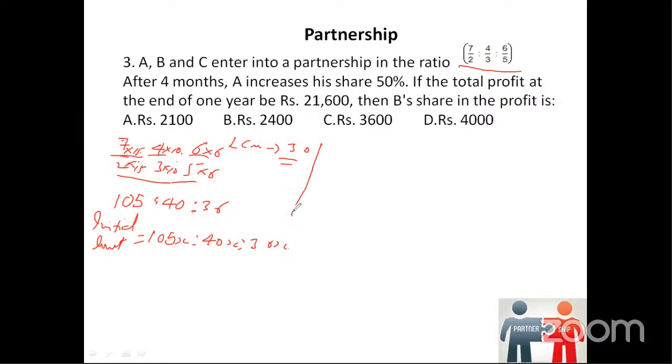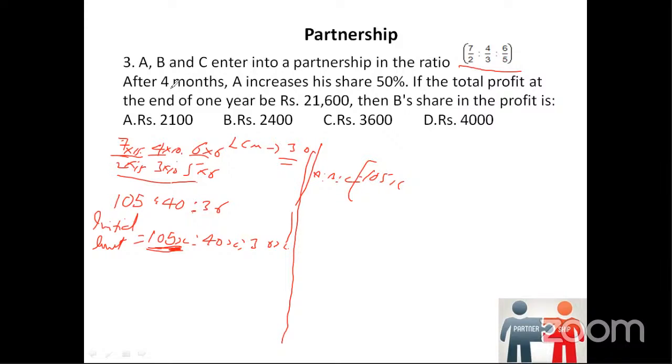Now we have to observe what they have given in the question. A is to B is to C is equal to 105x, 40x, 36x. If you observe here, I'm taking the ratio 105x.